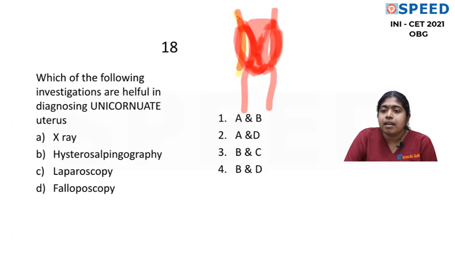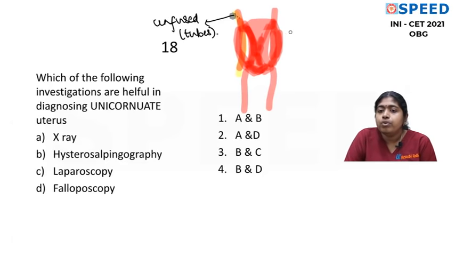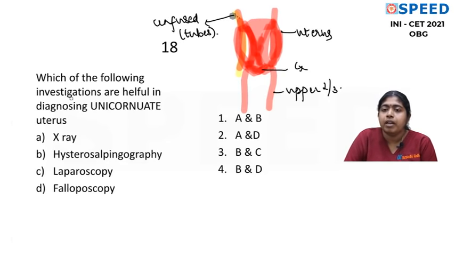Therefore, please understand that the unfused portion of the Mullerian duct develops into the tubes. The fused portion of the Mullerian duct develops into uterus, cervix, and upper 2/3 of vagina. So this is basically Mullerian duct development. Of course, after all this develops, what happens?